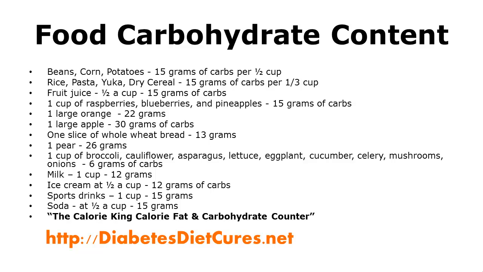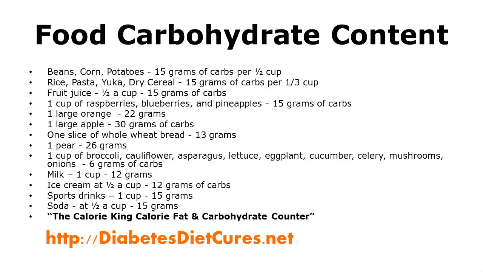Here is some of the carbohydrate content in common foods. These are rough estimates, not exact. Beans, corn, potatoes, on average contain about 15 grams of carbs per half cup. Rice, pasta, yuca contain about 15 grams of carbs per a third cup. Dry cereal, such as oatmeal, contains about 15 grams of carbs per a third cup. Fruit juice, about a half a cup contains about 15 grams of carbs.